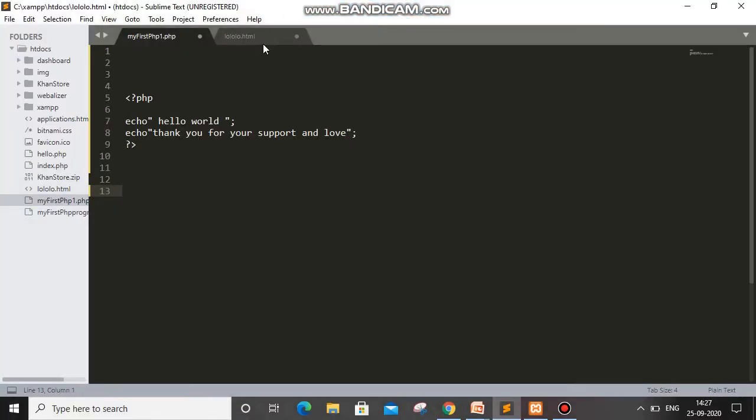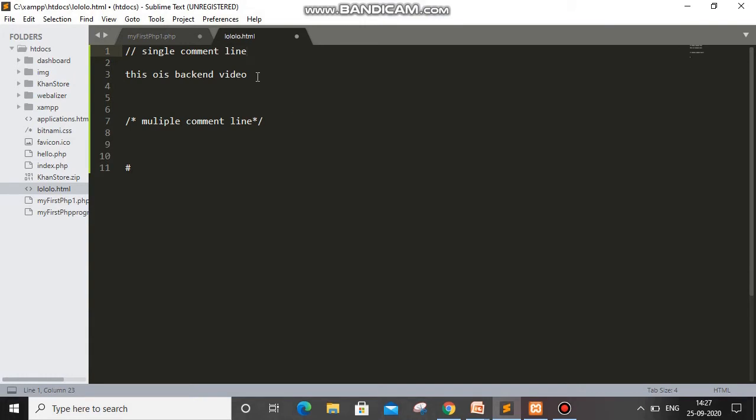Suppose a user writes a program, and I will take an example: suppose you write some code and you give your laptop to your friends to study that code. You have, suppose, 500 lines of code. Then in that case you have to mention comment lines, so that he gets the basic idea about which code you have written for what function, where it is applicable, what is there in lines 4 to 5, what is there in lines 5 to 10. So for that it is used.